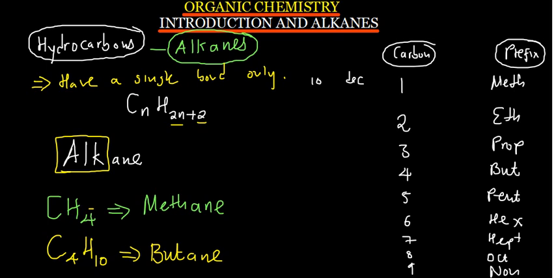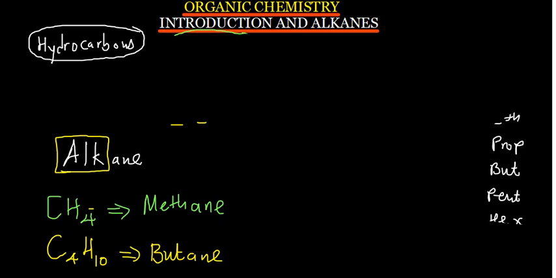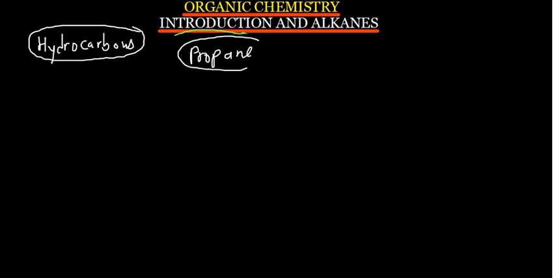All right. So you need to know how to write the formula, how to write the name, and also how to draw the structure of that compound. So those are things you need to know on alkanes. So let's say you've been asked to draw the structure and the formula for propane. So remember, prop means three carbons. Now this one ends in ane, meaning that it's an alkane with three carbons.